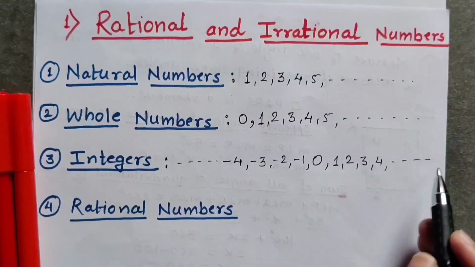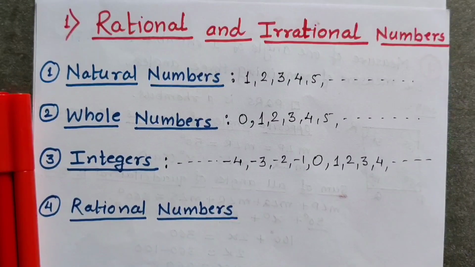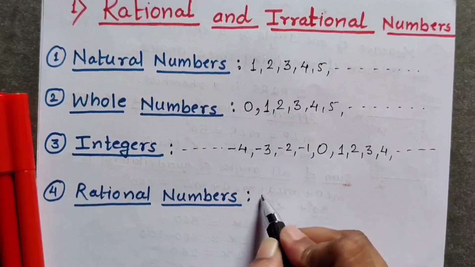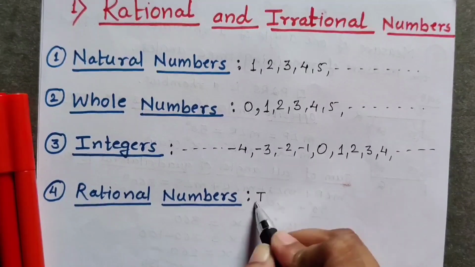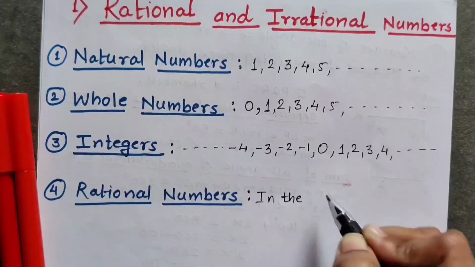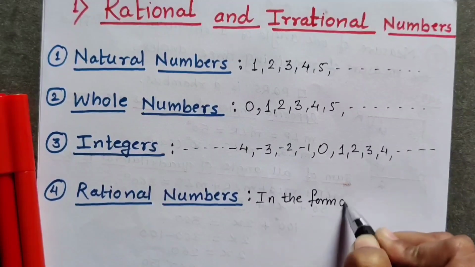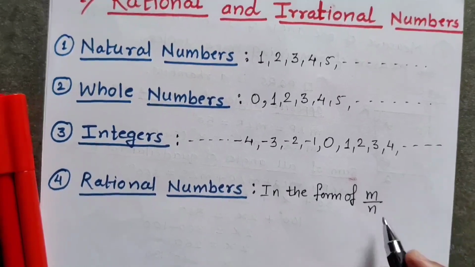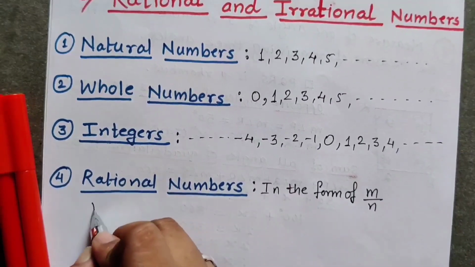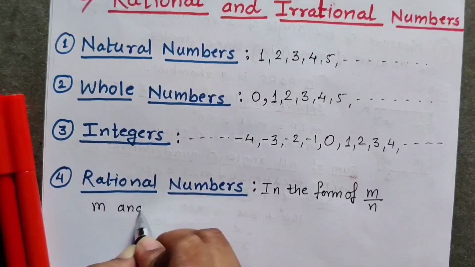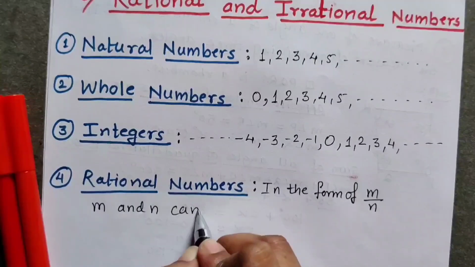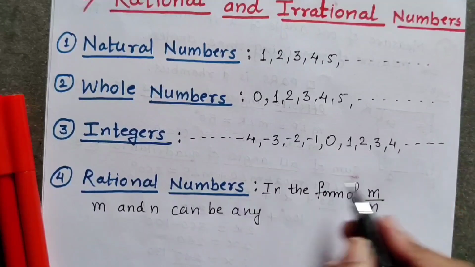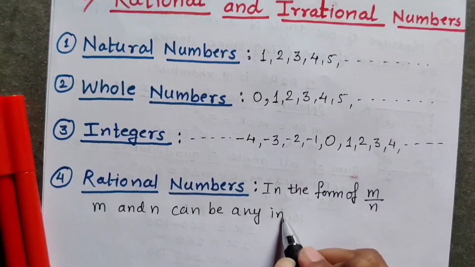Infinite positive numbers, infinite negative numbers are there. And then come rational numbers. Rational numbers are in the form of m upon n, and m and n can be any integer. That means all these integers, they can be any integers.